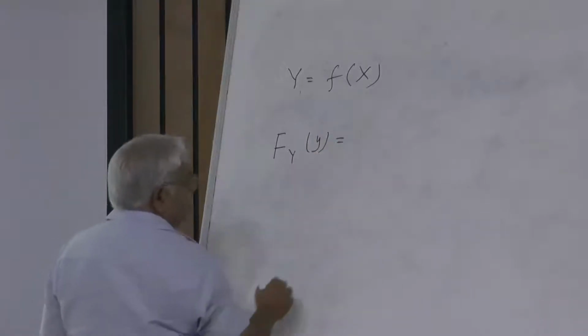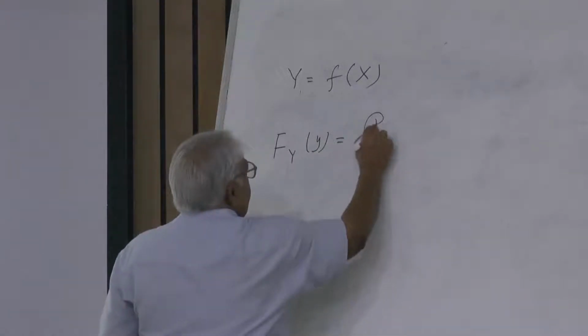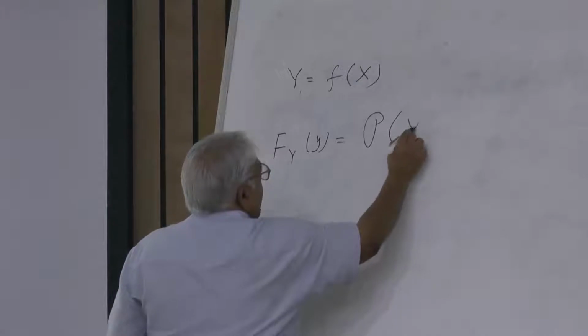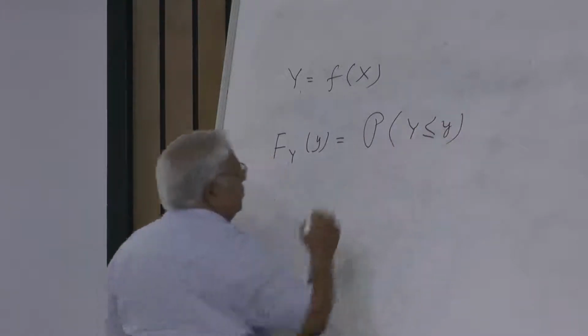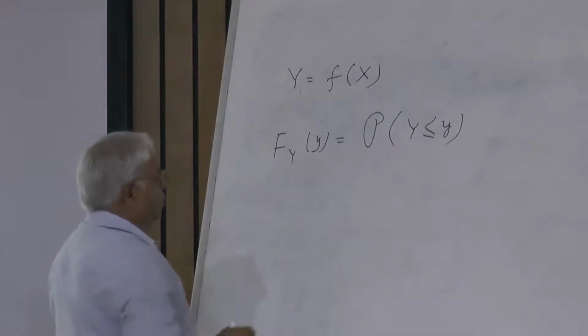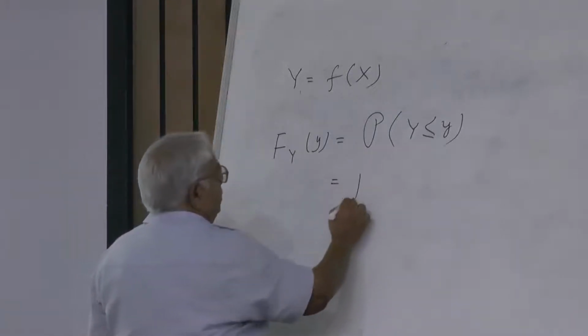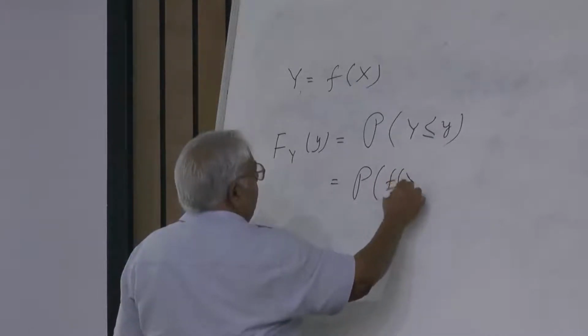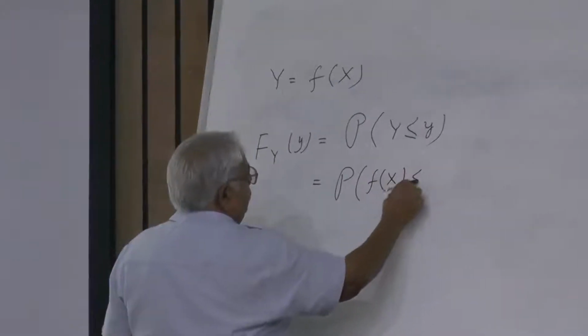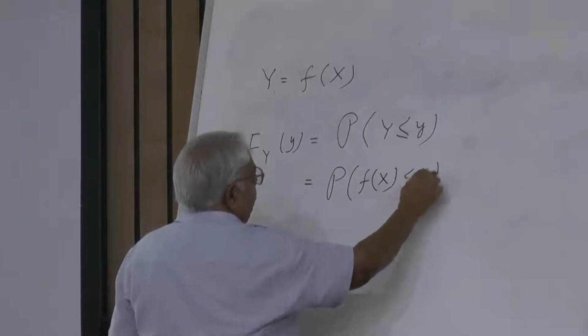By definition, this is the probability that capital Y is less than or equal to the state small y. Now, this capital Y is actually a function of x. So this should be less than or equal to small y.